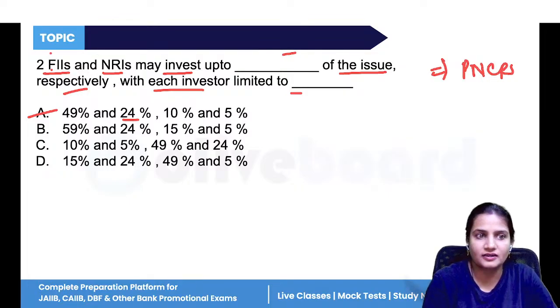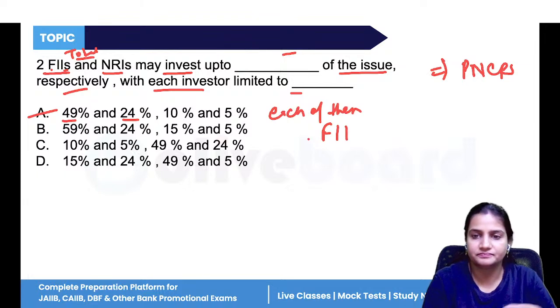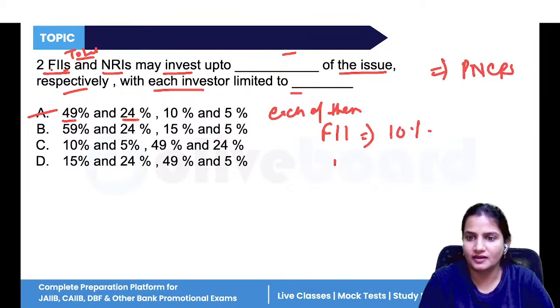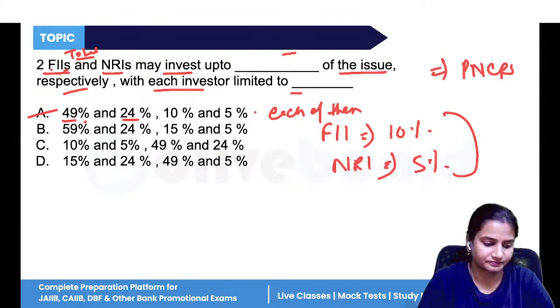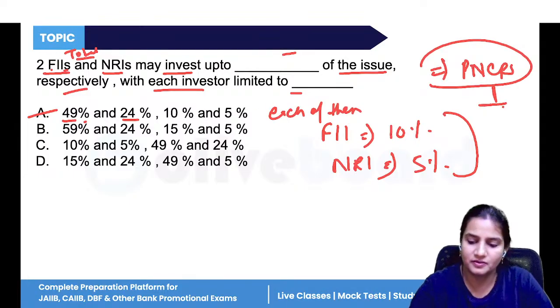So these are the totals. See, the plural is written, meaning all foreign institutional investors together can invest up to 49% and all NRIs up to 24%. And each of them, one single foreign institutional investor, has the limit of 10%, and an NRI has the limit of 5%. So this is the individual value and this is the total value. Now, this question is based on the topic PNCPS, a very, very important topic.